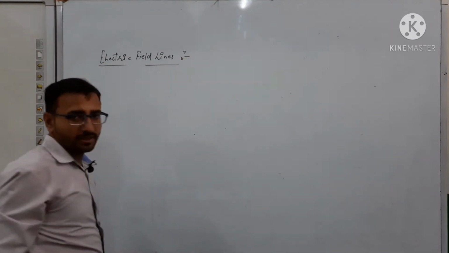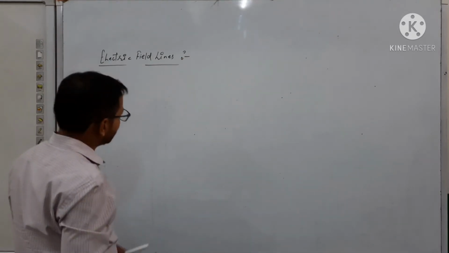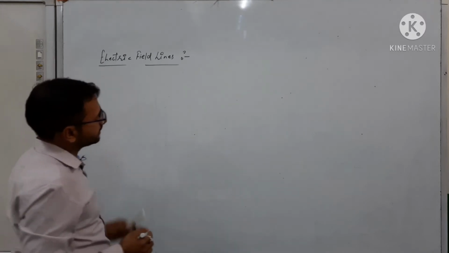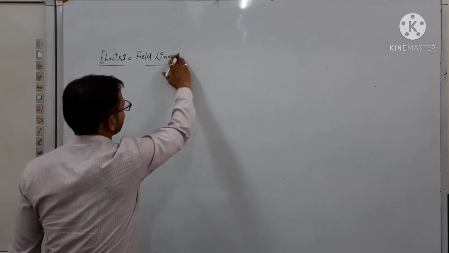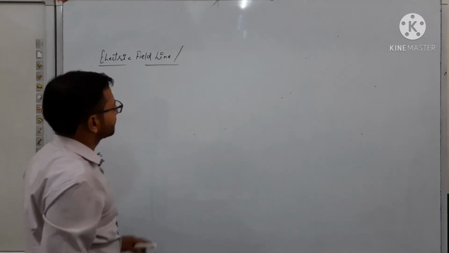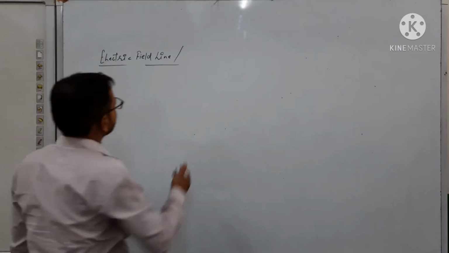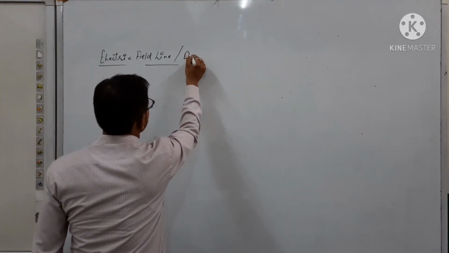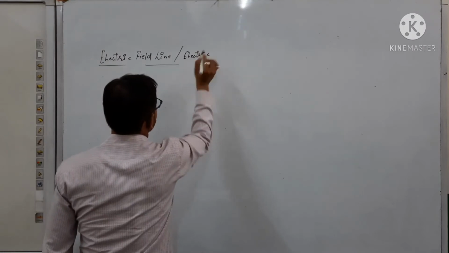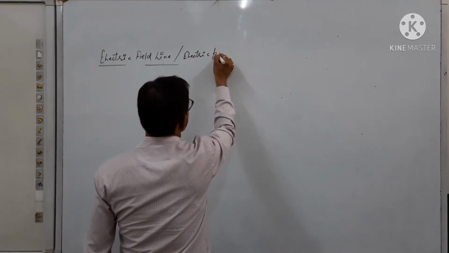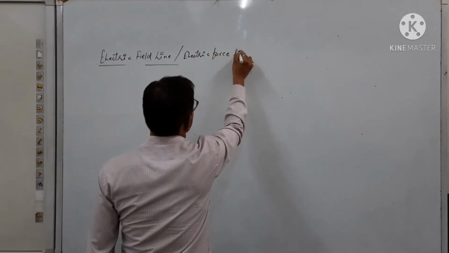After that we will talk about electric field line property. So here when we talk about the electric field line, students, this electric field line you will read in some extra books as electric force line also.